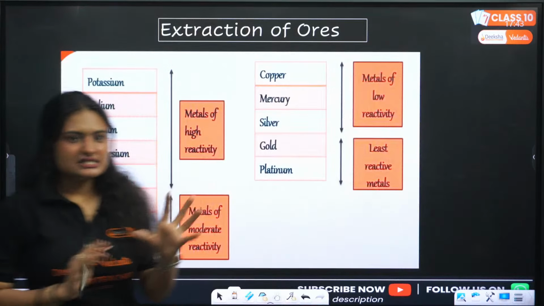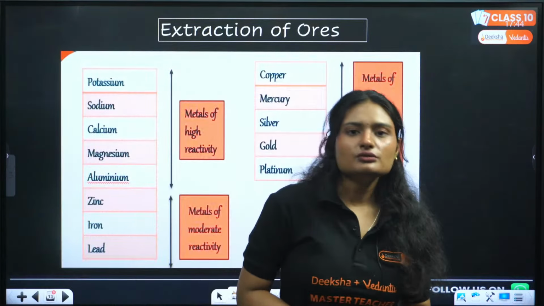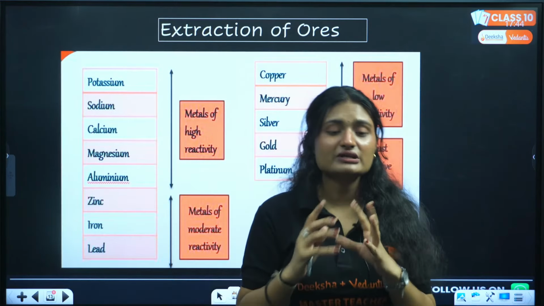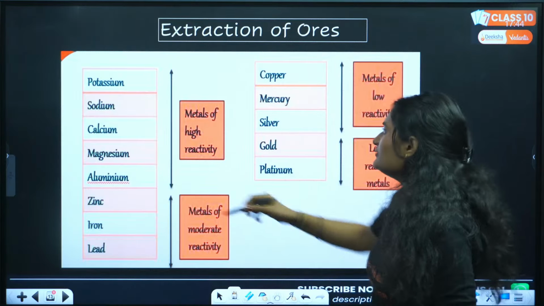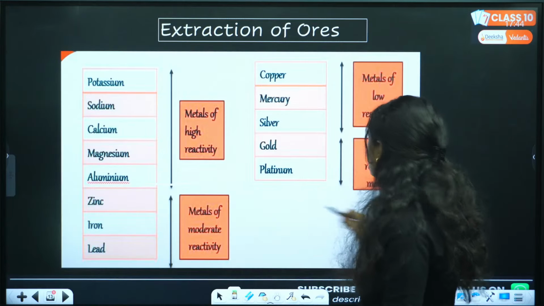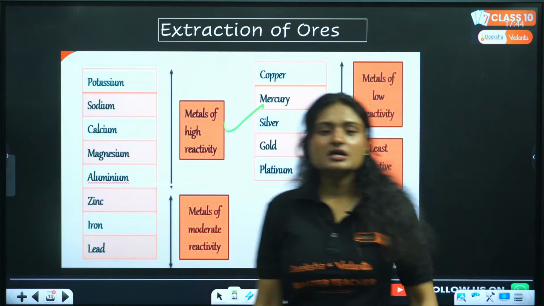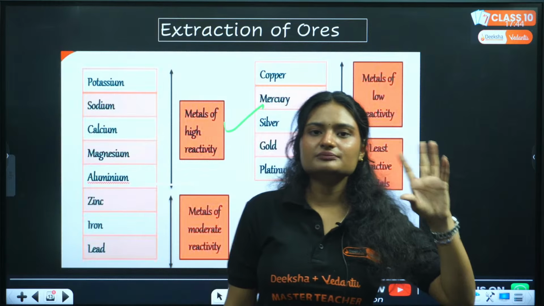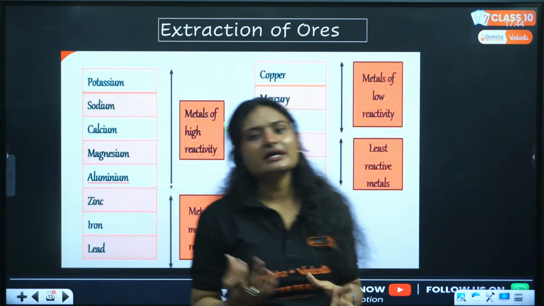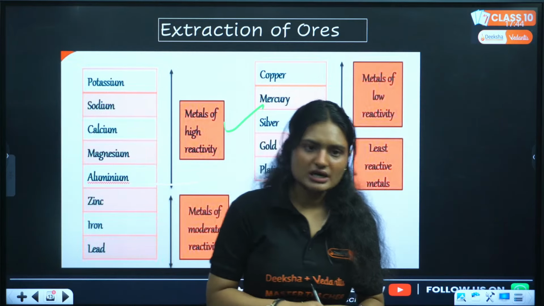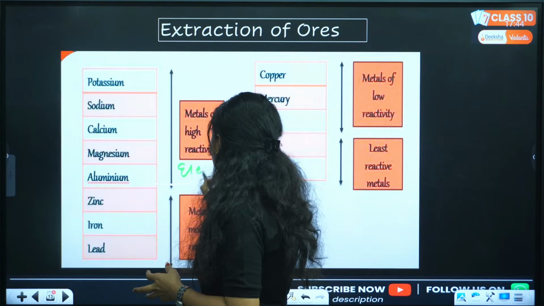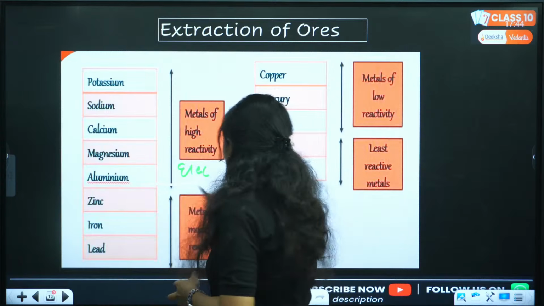Now the reactivity series. Whenever you are extracting any ore, you need to identify how reactive the metal is. For example, from potassium to aluminum, these all are metals of high reactivity. They are found in the form of chlorides, and from their chloride ores we extract them. How do we extract them? By the process called electrolytic reduction.